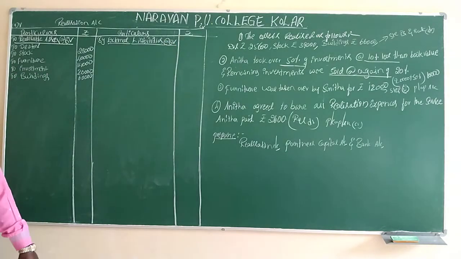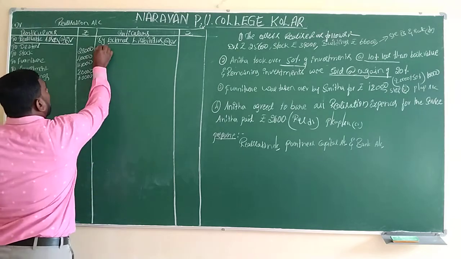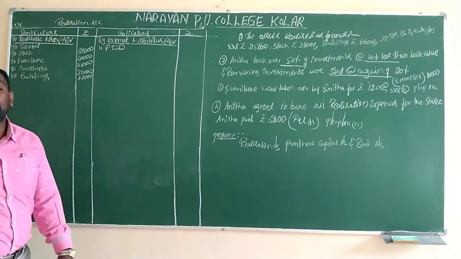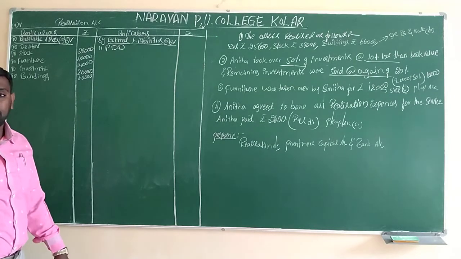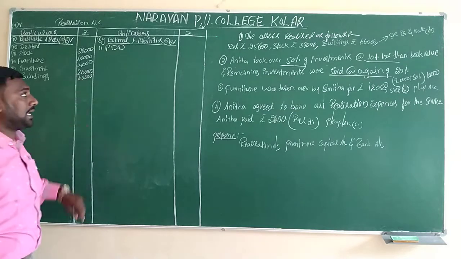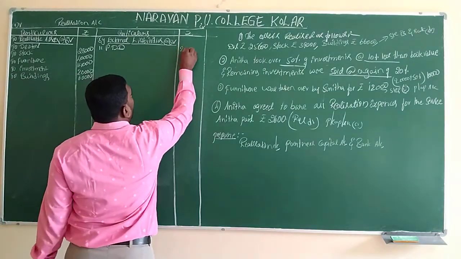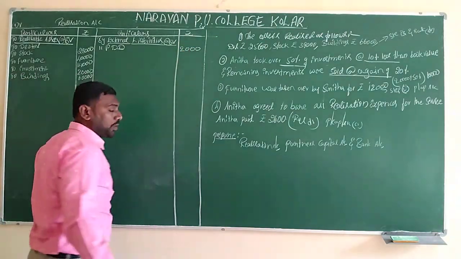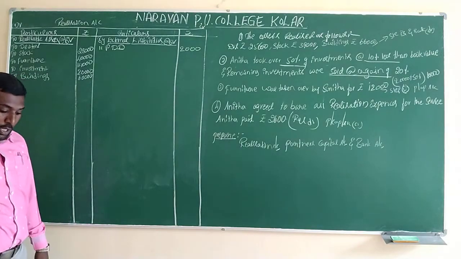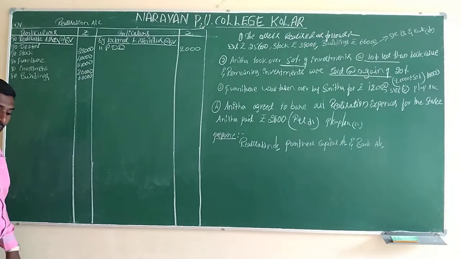Before writing the liabilities, we have to write by PDD, because PDD is given on the asset side in the inner column. Whenever PDD is given, it is a liability to the company, so directly we have to write 2,000 in the amount column. After that only we record the liabilities. Here we have 3 liabilities.